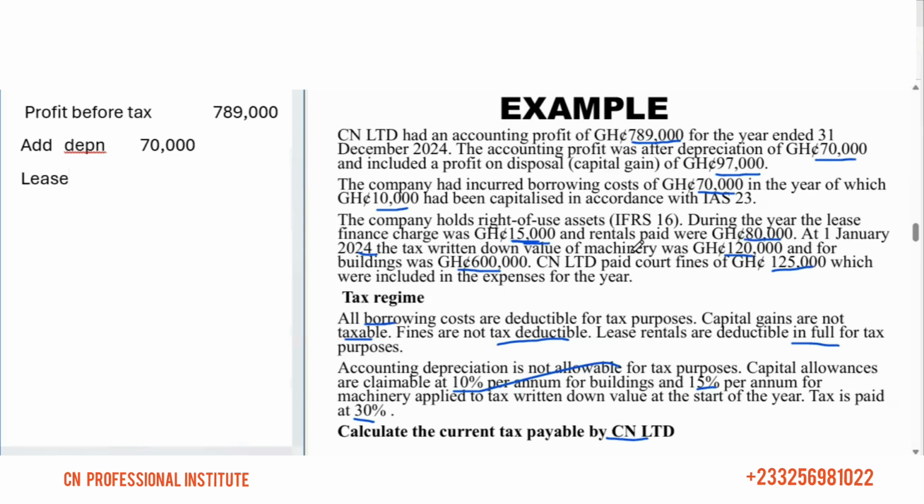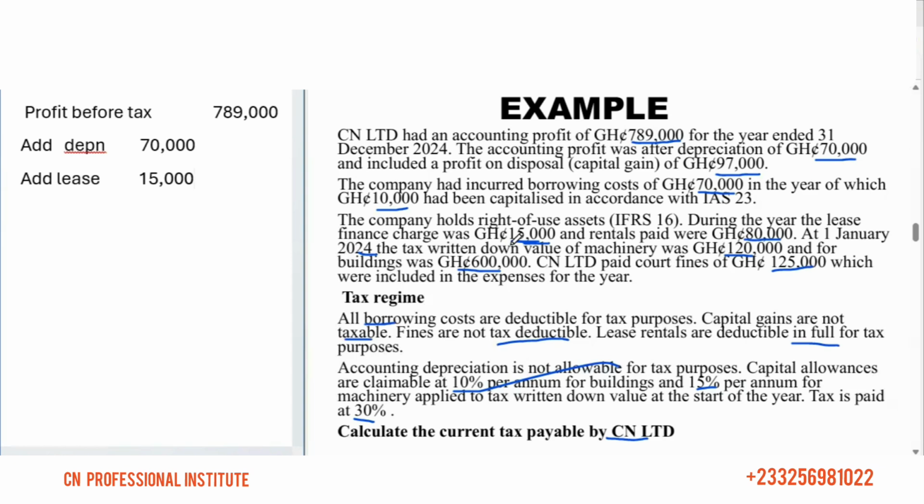So we can add back the 15,000 that we have deducted and let the whole 80,000, or we can find the difference, which is 65,000, and let the 65,000.